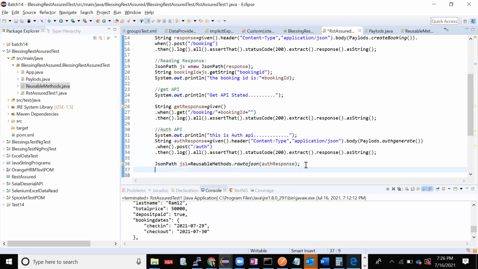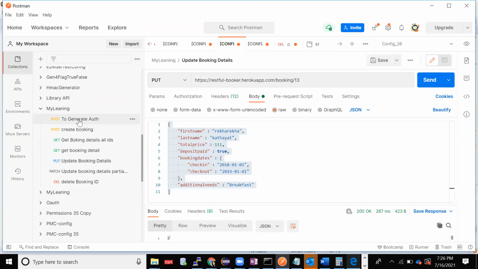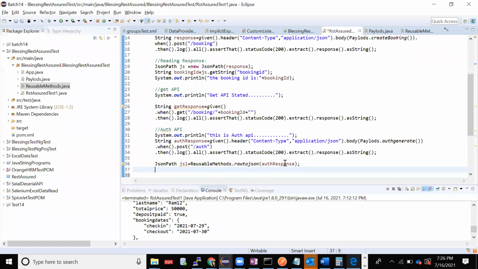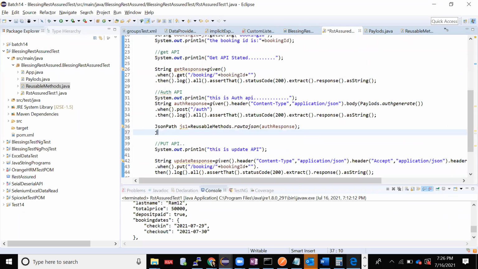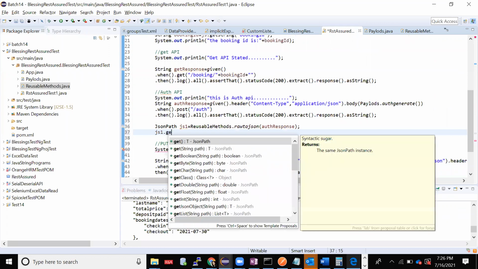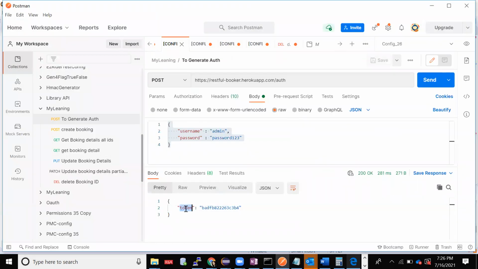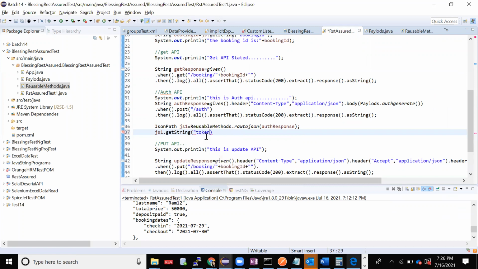What I'll do is read, because when I go to my authorization API, I'm getting a token as an output. I'll take this token. JS1 dot get string. Which string do I need? I need this token. I'll copy it as it is and give it to this. Get string will return a string only. String token value. Now my token value is ready.